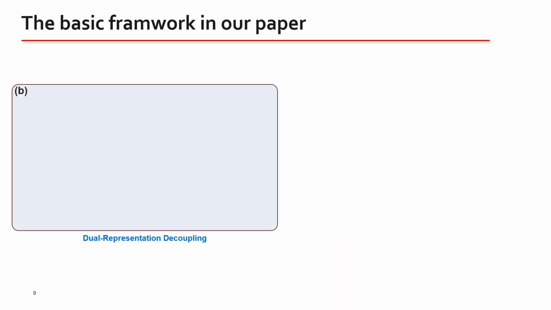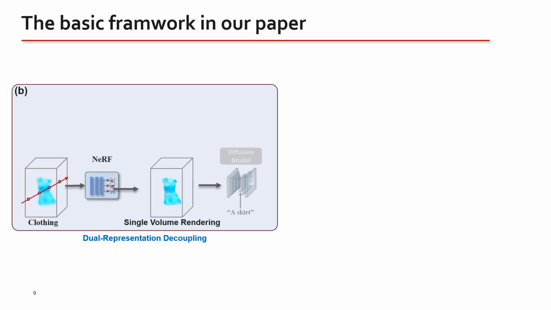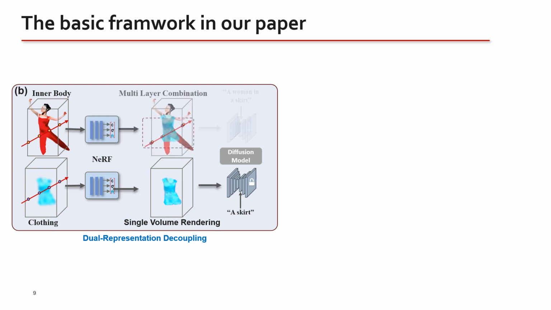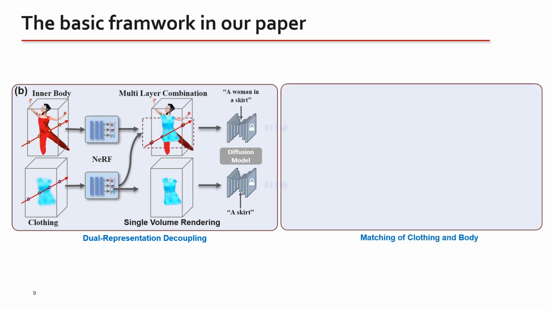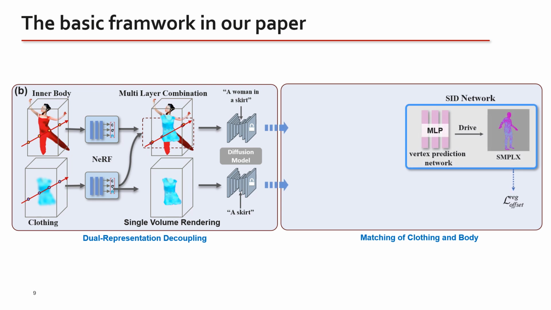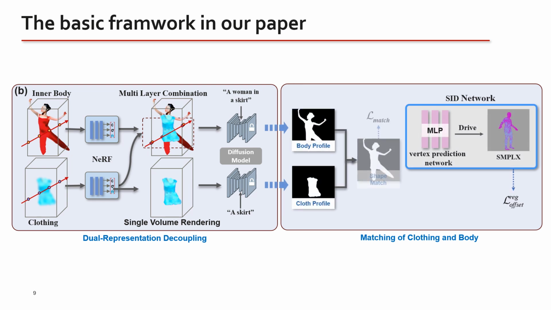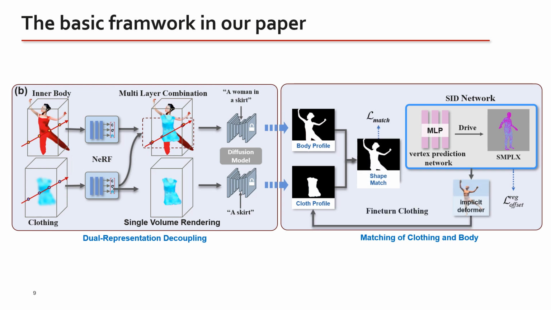In order to generate layered clothing that is semantically consistent with the prompt, we propose a dual representation decoupling framework. We add an additional combination of body and clothing representations on top of the single SDS loss supervision of clothing and use another diffusion model to supervise them. Meanwhile, we propose SMPL-driven implicit deformation networks, which can ensure that the body can be matched with arbitrary shapes of clothing so as to realize the exchange and reuse of clothing.